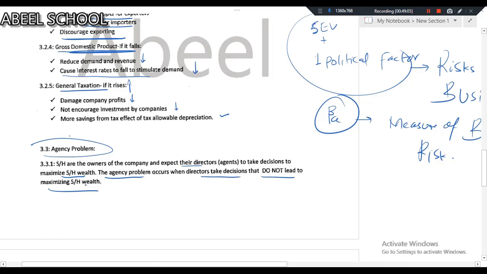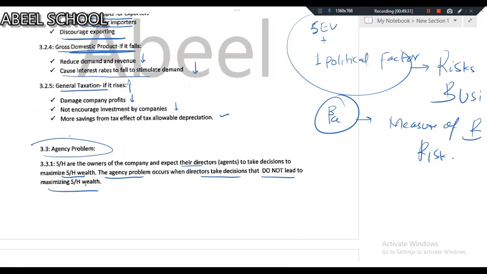Now the question is, what are those decisions which shareholders believe have damaged the wealth of shareholders? And the second question is, do the directors take such decisions deliberately, intentionally, or unintentionally? Repeat.